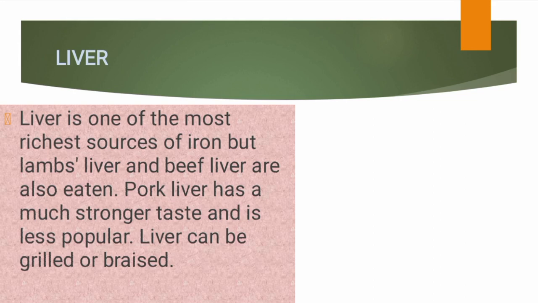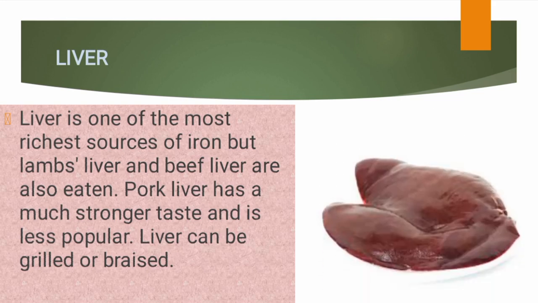Pork has a stronger taste, but is not popular. Many people don't consume it the way they consume lamb and beef. In terms of cooking, you can grill or braise liver. As you can see, the image is of the liver of a beef.